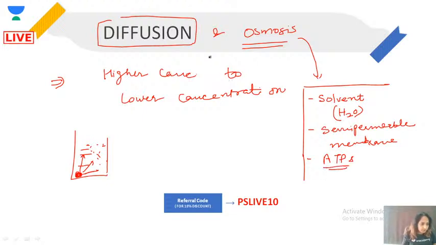Molecule from higher concentration to lower concentration through semi-permeable membrane. Yes, absolutely right, Satish Kumar, I agree to that. Okay, so this is the difference between osmosis and diffusion.